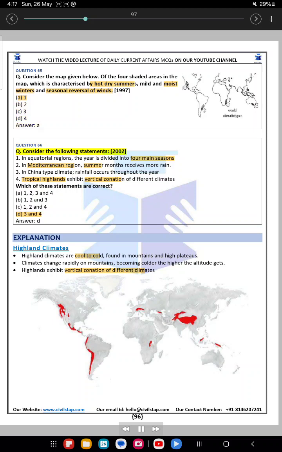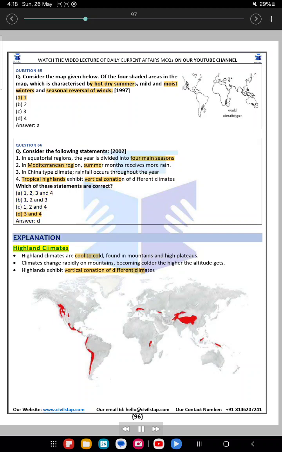Question 66. Consider the following statements. 2002. 1. In equatorial regions, the year is divided into 4 main seasons. 2. In the Mediterranean region, summer months receive more rain. 3. In China-type climate, rainfall occurs throughout the year. 4. Tropical highlands exhibit vertical zonation of different climates. Which of these statements are correct? A. 1, 2, 3 and 4. B. 1, 2 and 3. C. 1, 2 and 4. D. 3 and 4. Answer D.